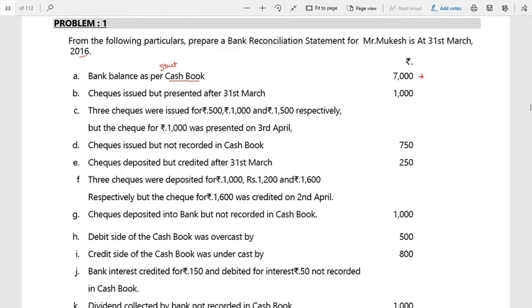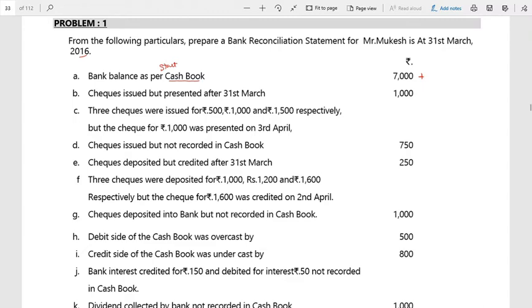The moment the check is issued, automatically in the cash book I will reduce the balance. Correct, Aditya? Yes, sir. The moment I issue the check, I will reduce it. But in the bank, it will not reduce. It will reduce when the check has gone and been deposited to the bank, for collection. It has to be received by my bank. Then, if the payment is made, only then will the bank balance be reduced.